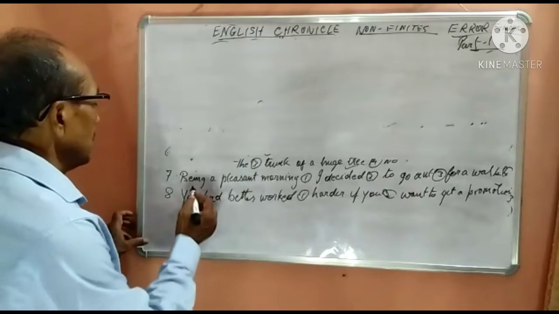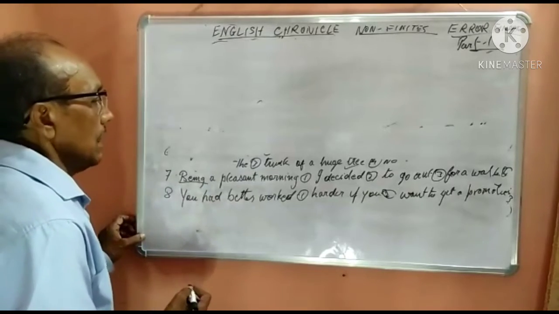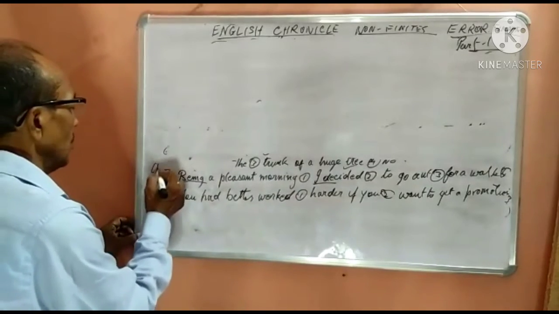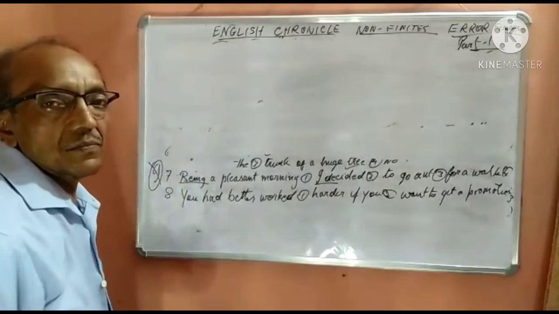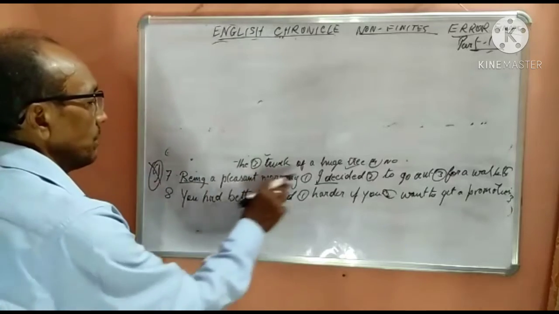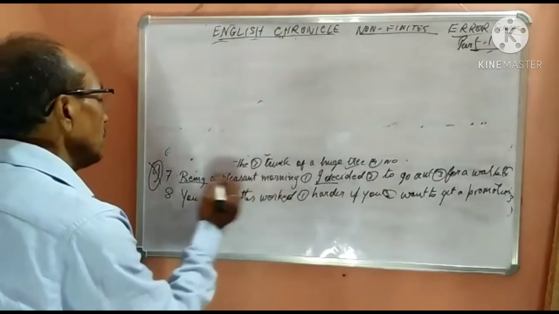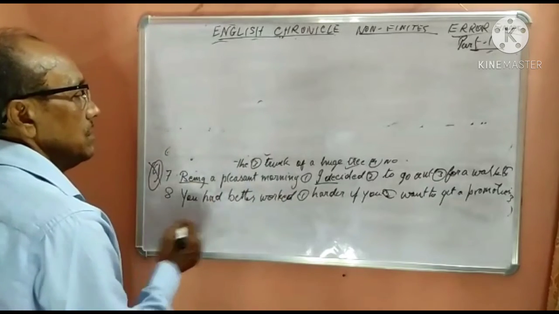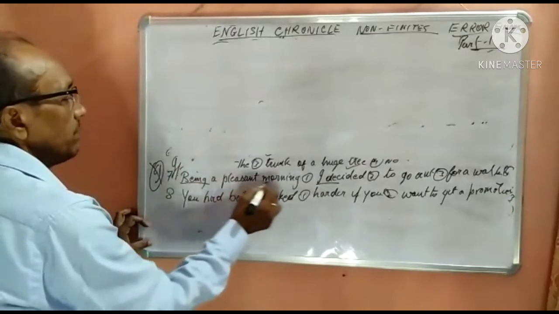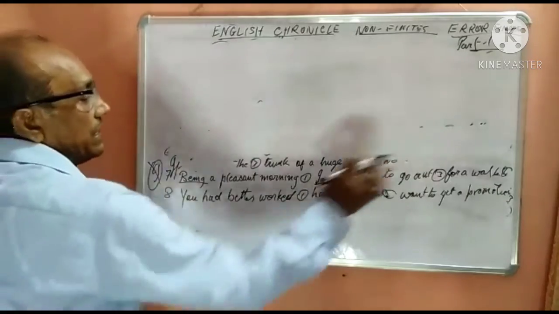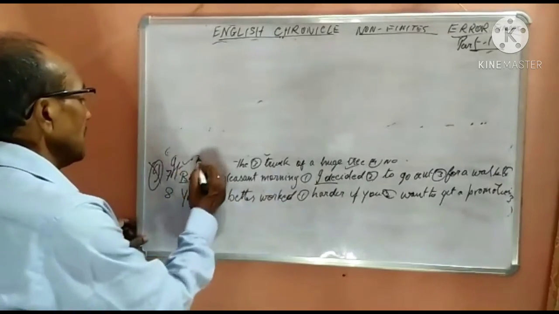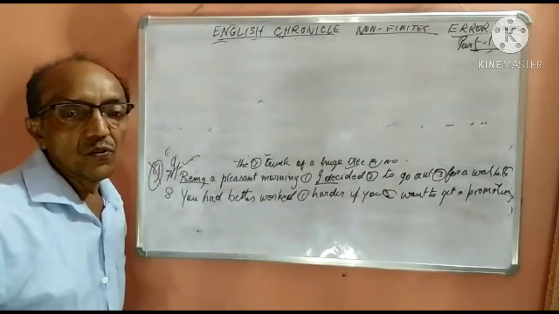Now, as I have already told you, this being is a present participle. Now, I decided, here I is the subject. So that means I was a pleasant morning. This is incorrect. With a present participle, both the subjects should be the same. So how can it be I being a pleasant morning? No, it refers to the pleasant morning. The morning was pleasant. So it should be it being a pleasant morning. Then I decided. Both the subjects are different in this case. So the answer is it being a pleasant morning, I decided to go out for a walk.